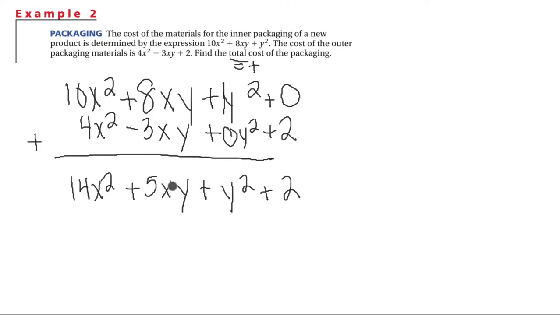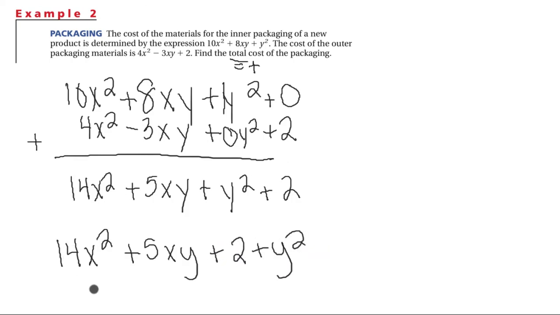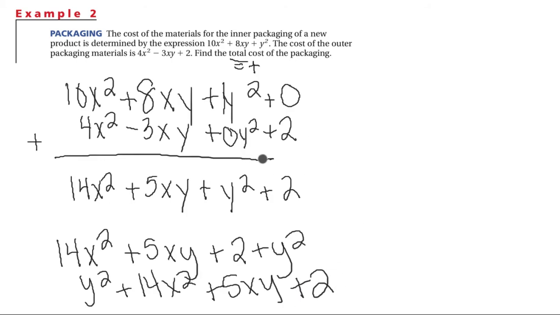Make sure you always have these as simplified as possible. You may see it rewritten in standard form. Starting with our x's, 14x squared plus 5xy plus 2 plus y squared is another way you might see it. Or y squared plus 14x squared plus 5xy plus 2. It may be rearranged in many different ways, so just double check your multiple choices if you're doing a test, or your answers, to make sure the signs with each of the terms are correct. The order may be different.